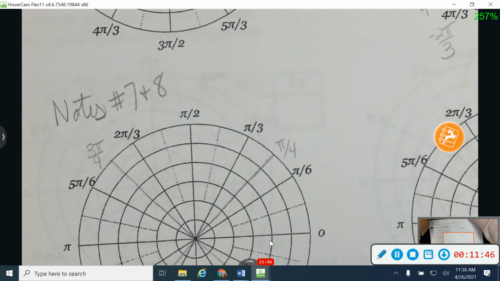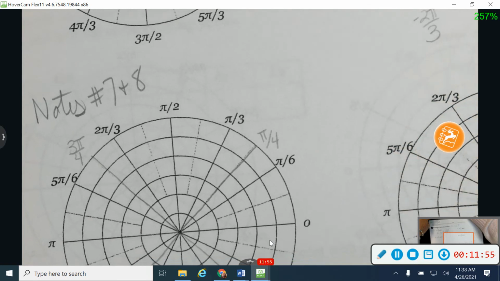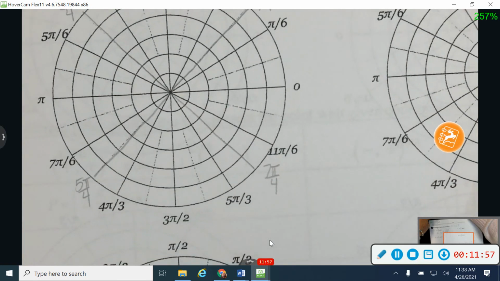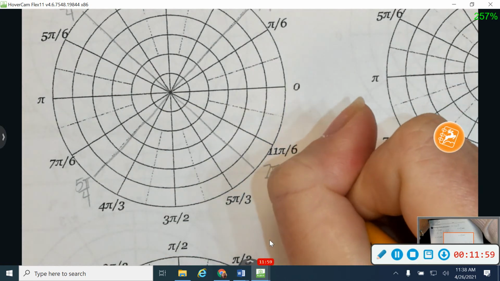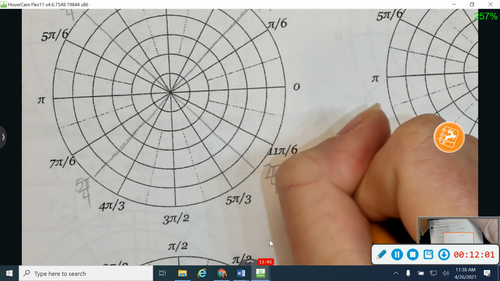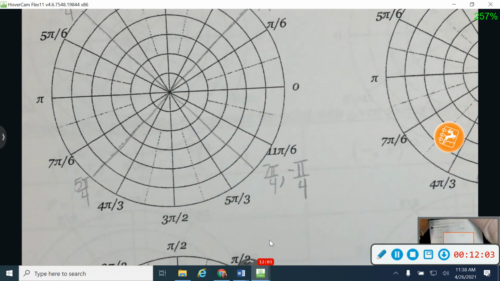I'm going to graph both 7 and 8 on this piece of graph paper. Okay, so I'm going to graph 3, negative pi over 4. Okay, so back from my cheat sheet, I know this angle right here is negative pi over 4. I know negative pi over 4 and 7 pi over 4 are the same angle.